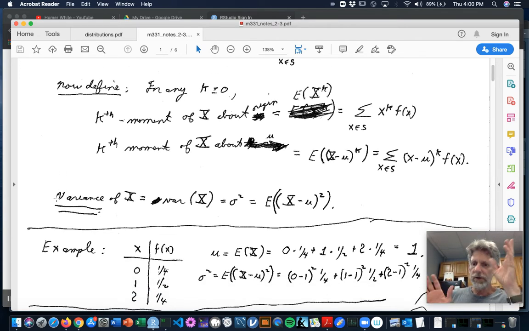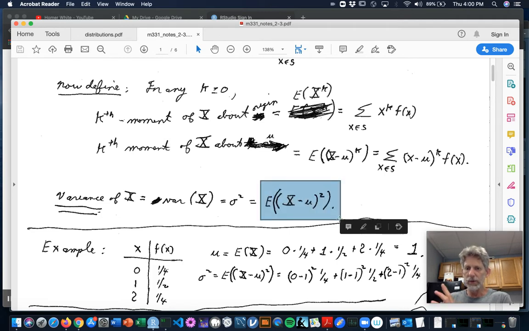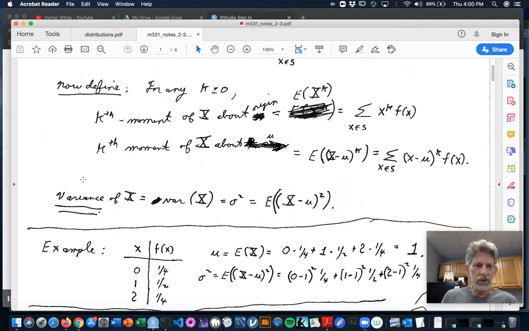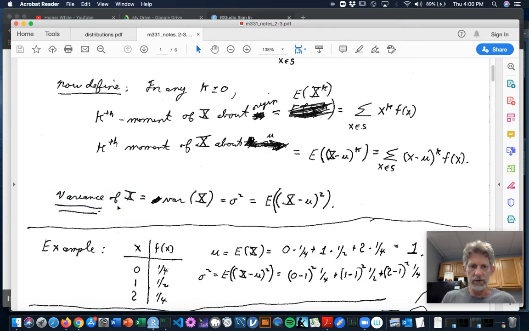So a very special moment about mu is the second moment about mu, the expected value of quantity x minus mu squared. That is called the variance of the random variable x. So it can be written for short like var of x or sigma squared. We'll see why sigma in a moment.